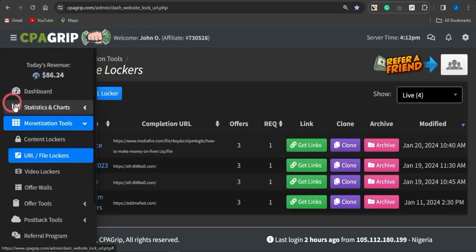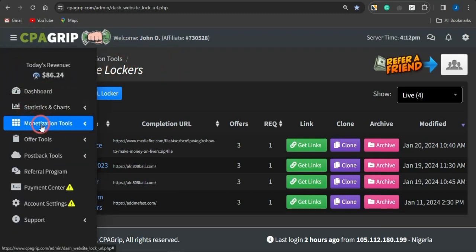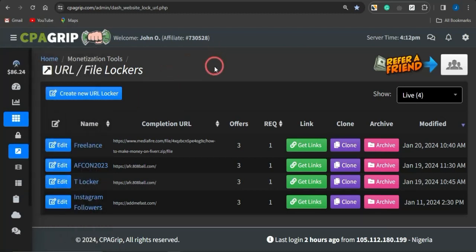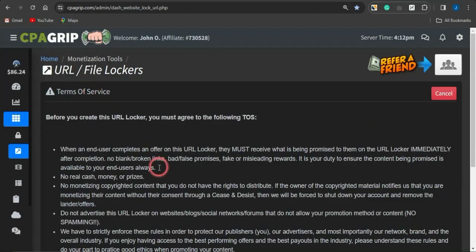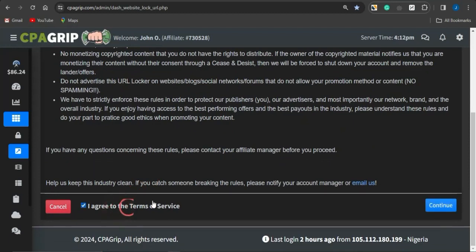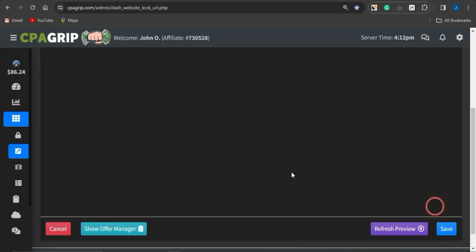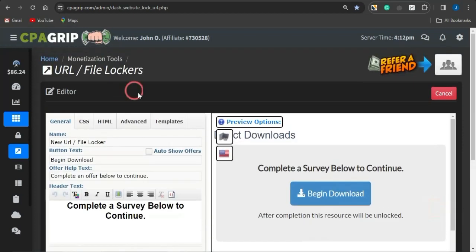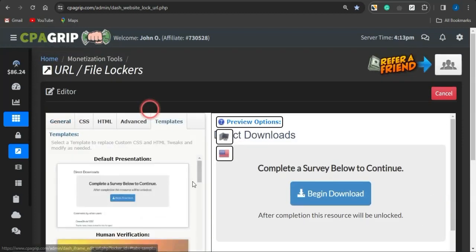As you can see right here, to get to this page, click on monetization tools, and you want to select the URL file locker that will be shown on the drop down list after clicking on monetization tools. To get to this page, click on create new URL file locker. You can agree to the terms of service and click on continue, and the new URL file locker section will be created, of which you can go on to selecting a template.